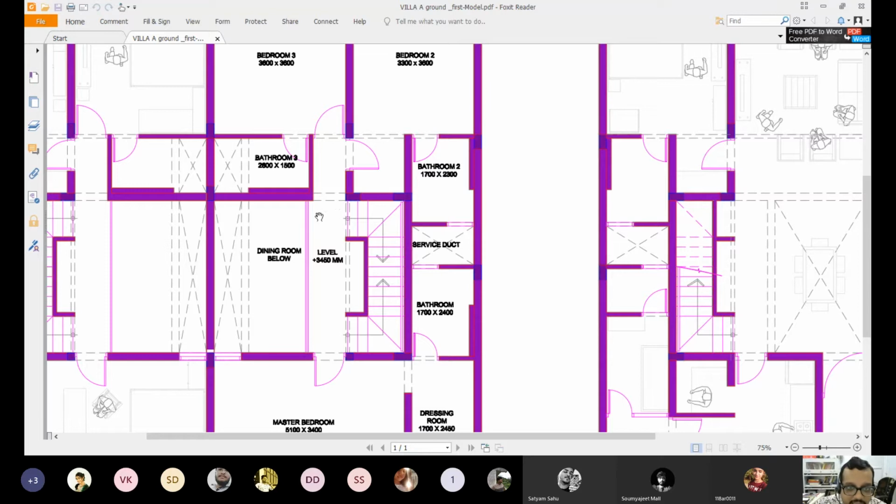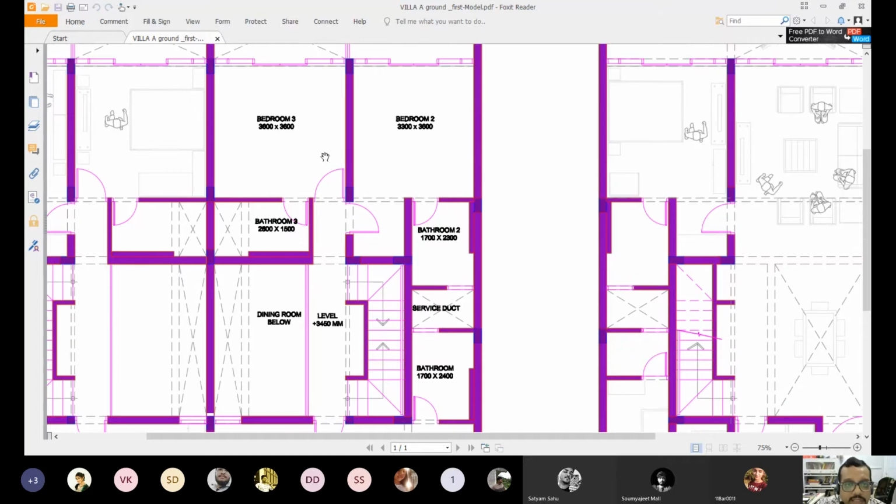Now again, coming to the design, I come up in here. On the northern side, we have probably the views on that side. So we have a bedroom 2 and a bedroom 3. Bedroom 2 is just a replica of the bedroom 1, which was below, with an attached bathroom. The bathroom leads into a service duct. We have a small window or a ventilator. We cannot segregate right now from here. But we have a bathroom. The dimensions are written below. Definitely there will be the level written below.